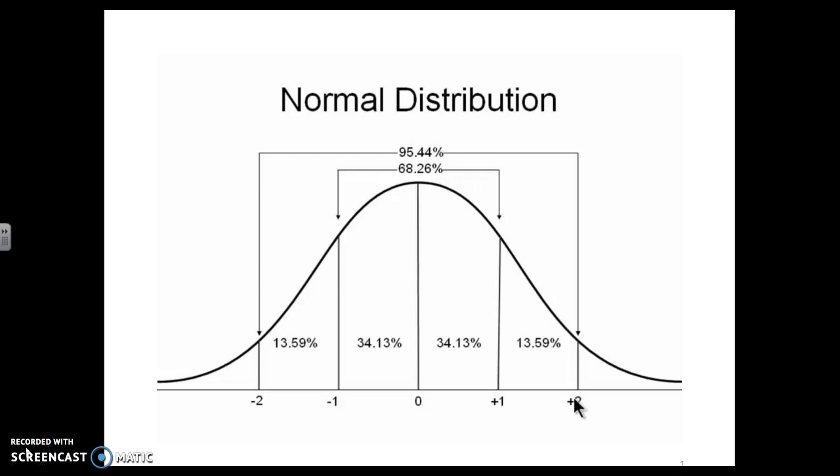Let's start with just the normal distribution. I know that you're probably sick of hearing all about this normal distribution at this point, but in stats we're obsessed with it because if we can establish that our data fits a normal distribution, there's stuff we know about it. So we know that 68% falls within 1 standard deviation, 95% roughly falls within 2 standard deviations, and that's important because we can do things with that.